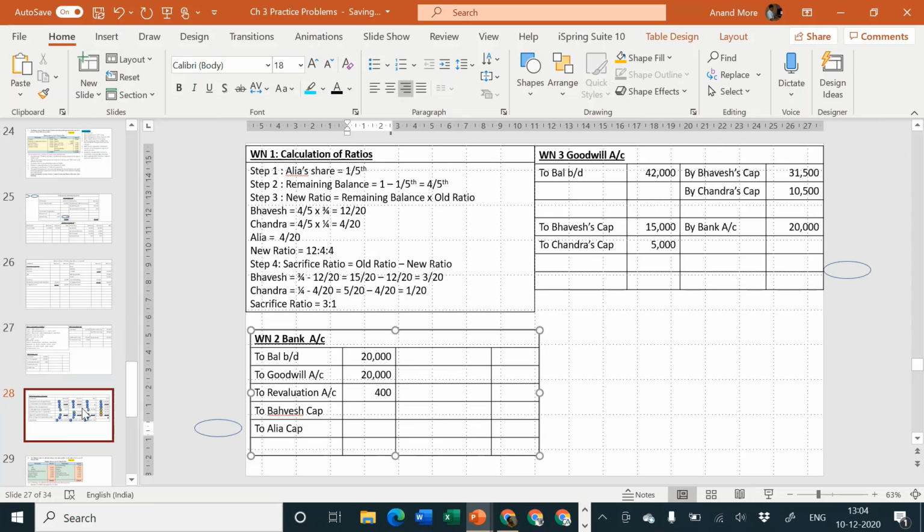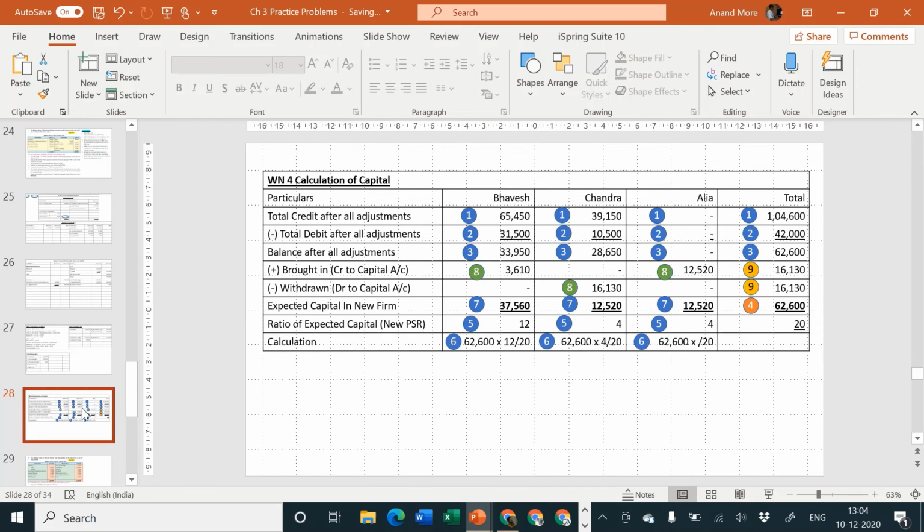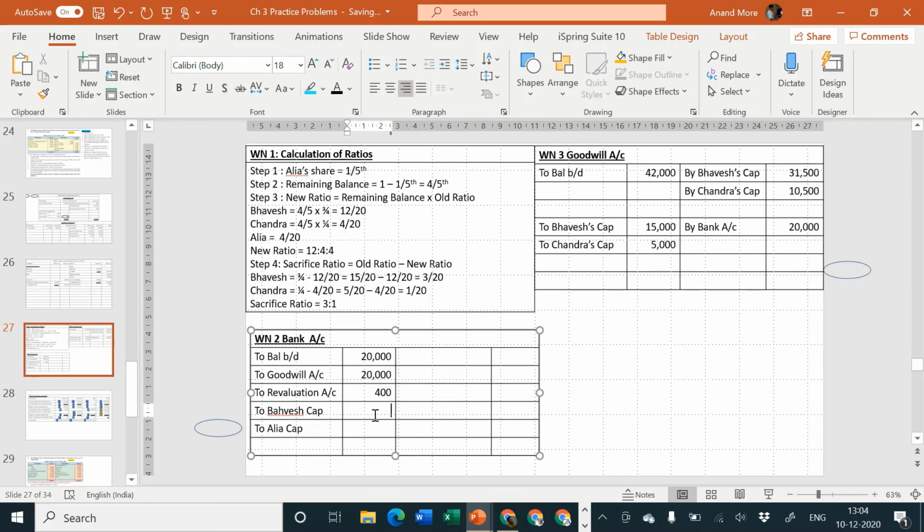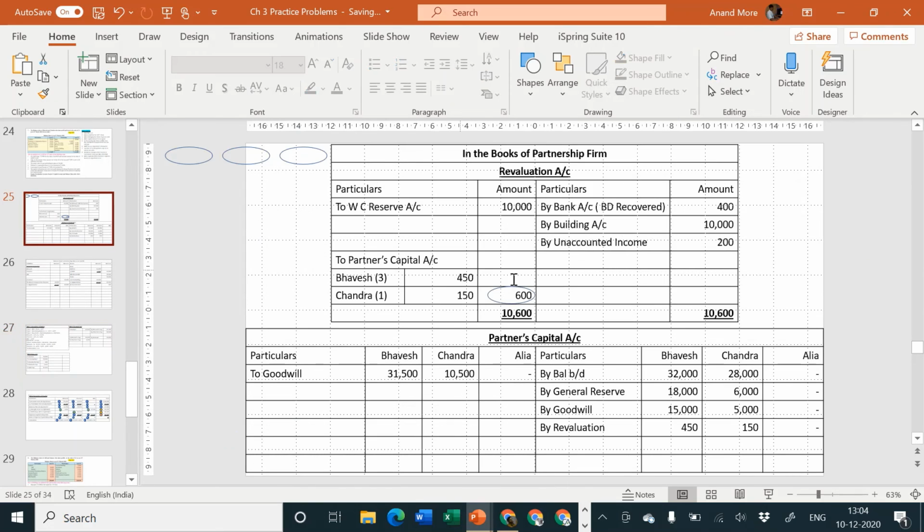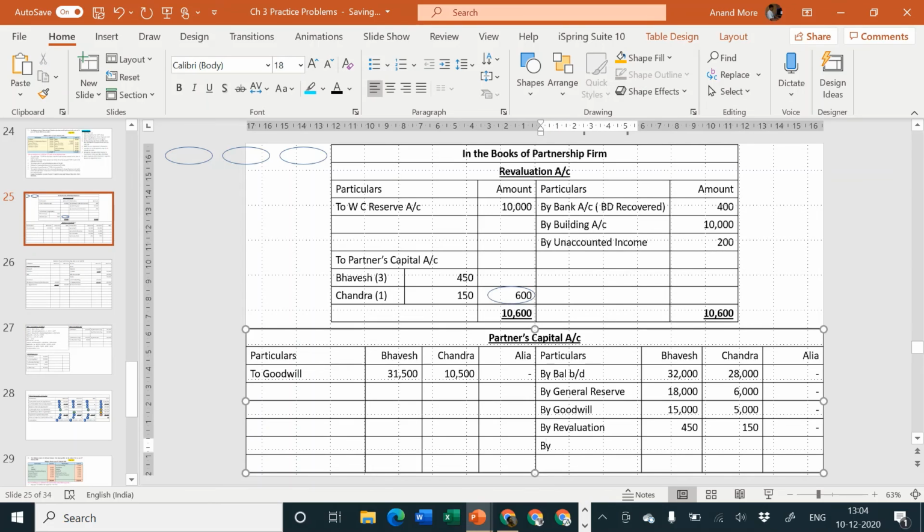Bhavesh amount is 3610 and Alia amount is 12,520. Second effect will be partners capital account credit side by bank account: 3610, Chandra is not bringing in anything, and Alia 12,520.